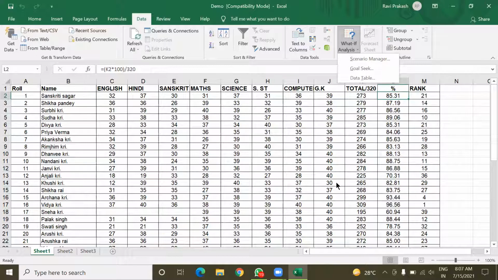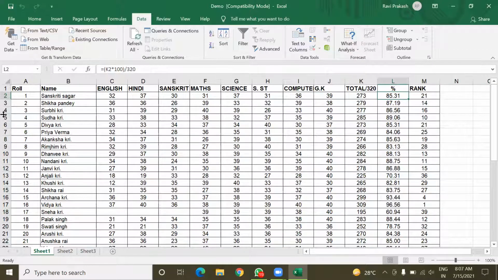All these tools are used to do certain kinds of analysis on data stored in an MS Excel sheet. As the name says, what-if analysis: what if this happens, then what will be the result? Such things we do in the analysis of data using this tool. So let us start with the goal seek tool in this what-if analysis.